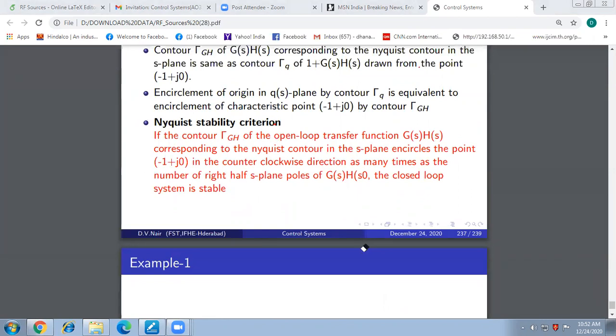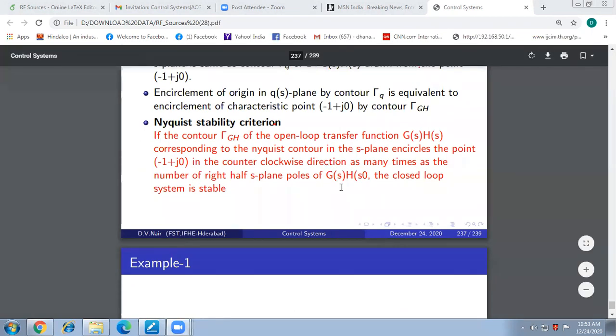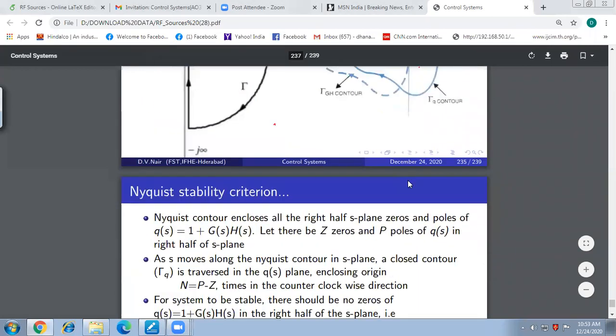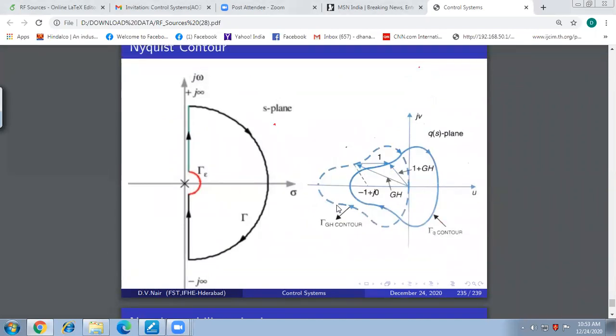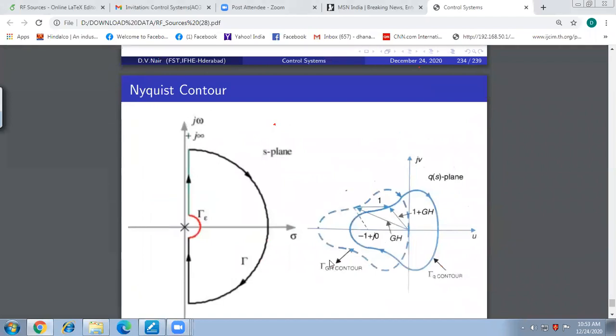Sir, for example, if the contour goes through the origin in the QS plane, in the picture we have seen that when it goes through the minus 1 point, we couldn't see that it will cover the origin, right, sir? You are talking about the gamma GH contour. Yes, sir. It is not encircling the origin. For the gamma GH contour, we are not bothered about the origin. We are bothered about the point minus 1 plus J0.